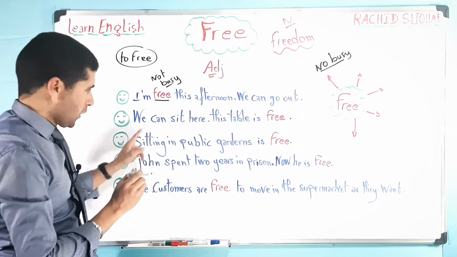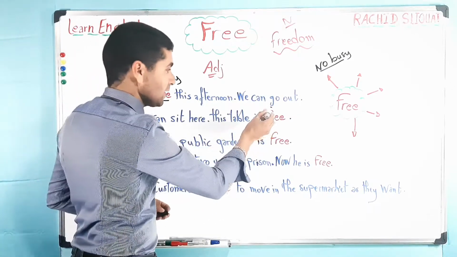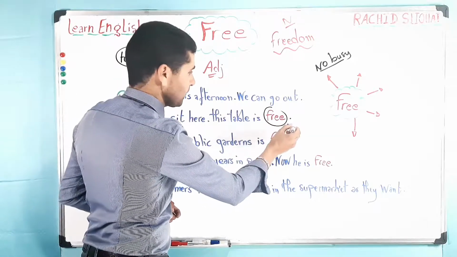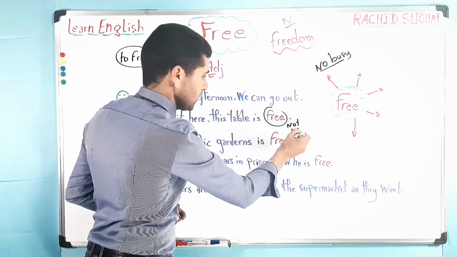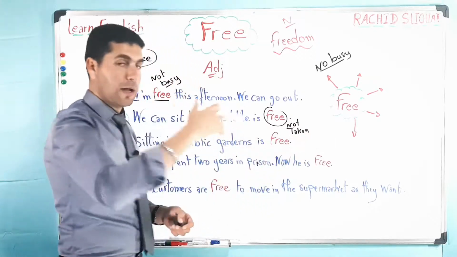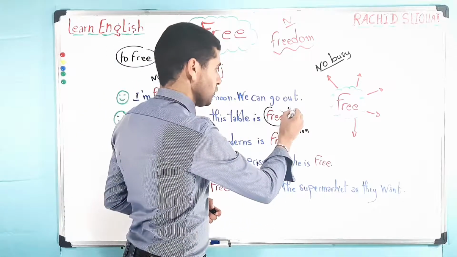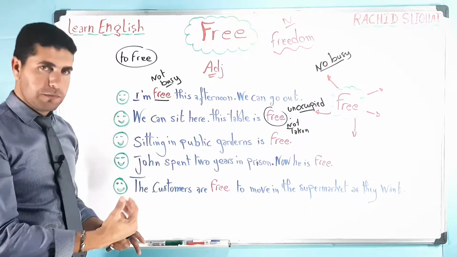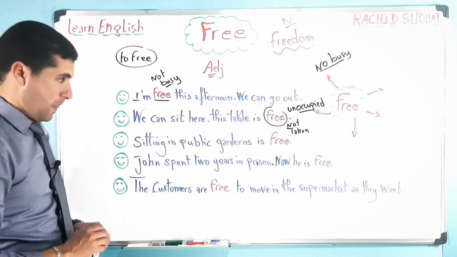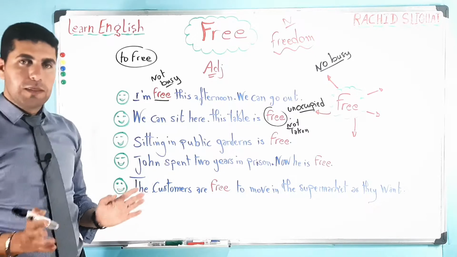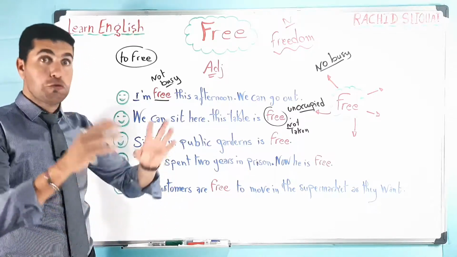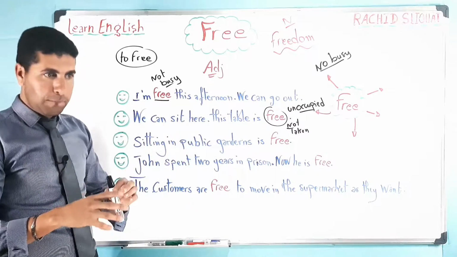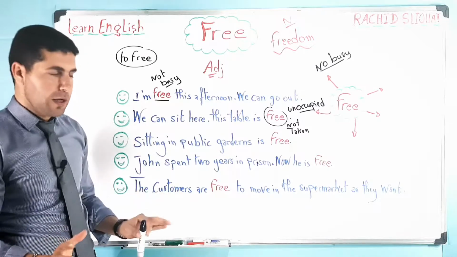When they say here, this table is free, it means it's not taken by others, by other people. We can also say unoccupied, which means that you can sit there. So we can also say the chair is free, the room is free, the house is free, etc.